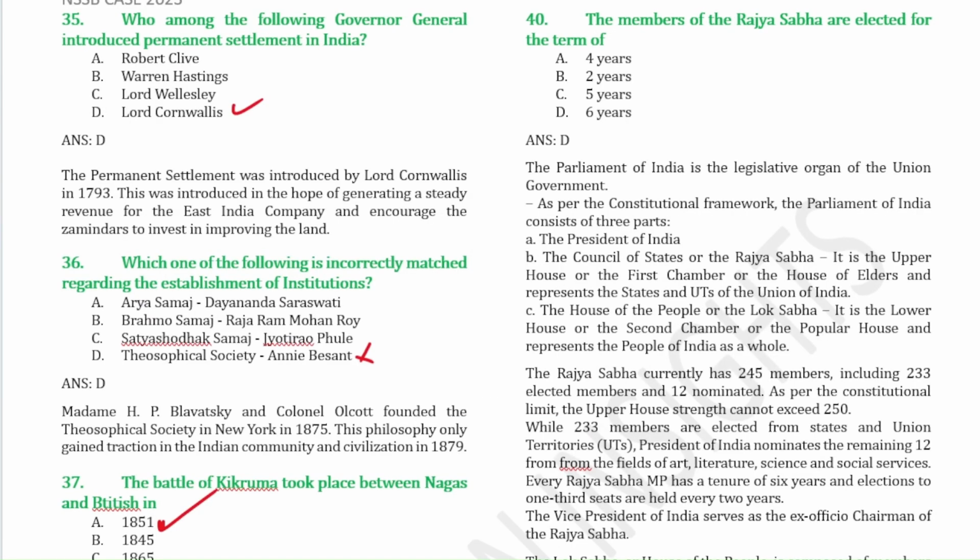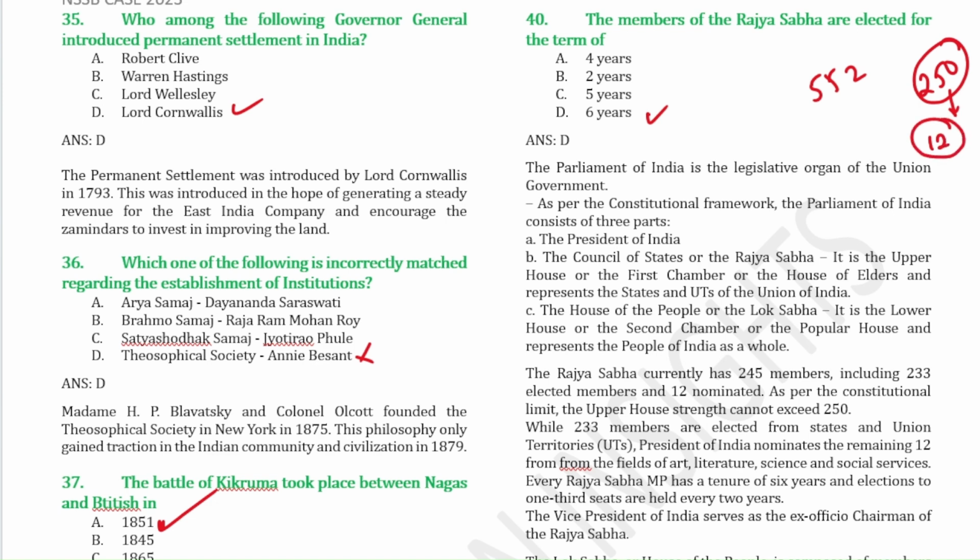The members of the Rajya Sabha are elected for a term of 6 years. The Parliament of India consists of 3 parts: the President, the Lok Sabha and the Rajya Sabha. In Lok Sabha, there are 500 members and the maximum number is 552, and in Rajya Sabha the maximum number is 250 members. Out of 250 members, 12 members are nominated members.